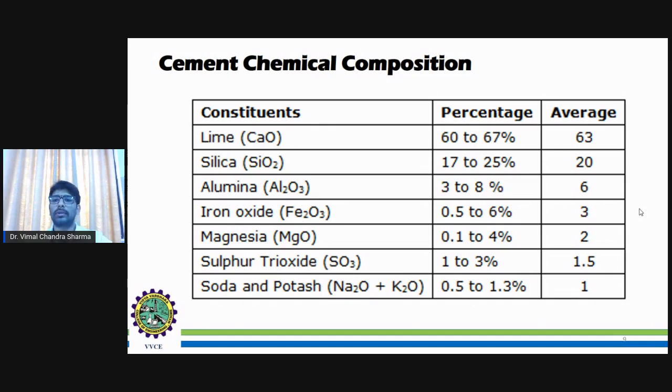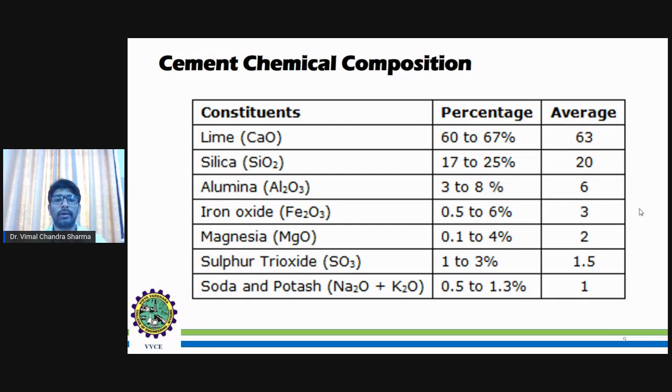the average percentage included is 63, and it can vary from 60 to 67%. As you can see here, lime is a major constituent of the chemical composition of the cement. After that, silica, that is silicon oxide, is 17 to 25%, on average 20%. The third major constituent is alumina, which ranges from 3 to 8%. On average, it should be 6%.